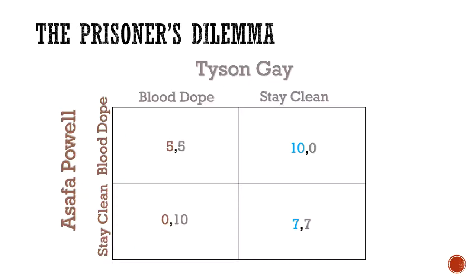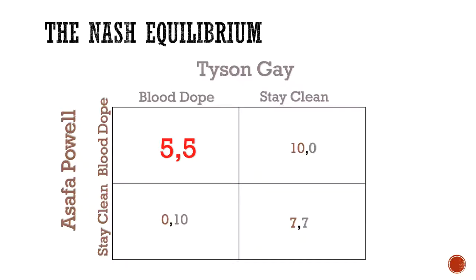As we assume that both players are rational and want to maximise their payoff, they will never play the strictly dominated action. Using the symmetry of the matrix, we can see that Gay's strictly dominated action is also stay clean, and his best response to whatever action Powell plays is to always blood dope. Therefore, we arrive at the equilibrium, blood dope, where both players receive a payoff of 5.